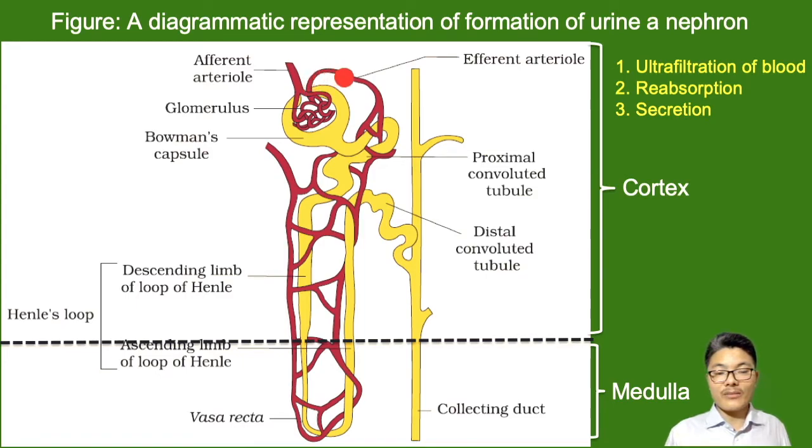And the blood which has less waste passes through the efferent arteriole and then around the blood capillaries, which surround the renal tubules, and finally it is sent back to the renal vein and removed out. It is passed to the inferior vena cava. The afferent arteriole is a branch of the renal artery, which is a branch of the aorta, right?